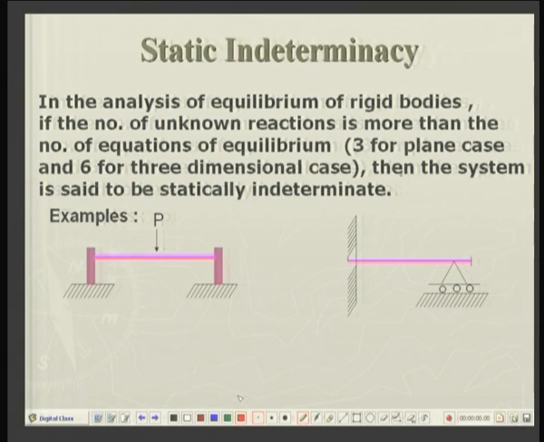Now, let us look into another concept which I have already hinted to some extent: statical indeterminacy. When the number of unknowns is larger than the number of available equations, then we cannot solve for all the forces and moments required to maintain the body in equilibrium.